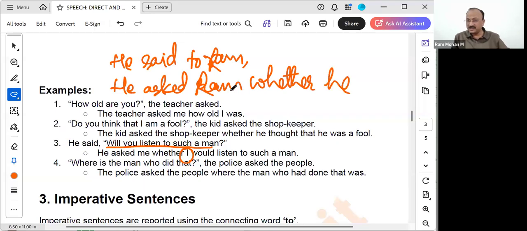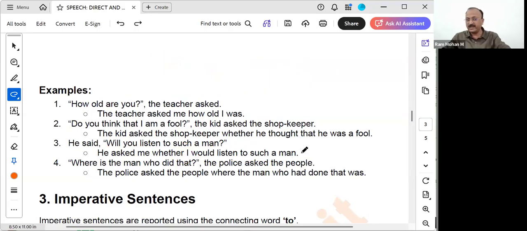Whether he, because Ram is nothing but a male third person, we will be using whether he would listen to such a man. Rest everything will be same. Only I, he or she will be used appropriately based on the person to whom this sentence is said. If nothing is mentioned, either we can use it as if it is spoken to us or as if it is spoken to some third person also. Both sentences will be taken as correct.